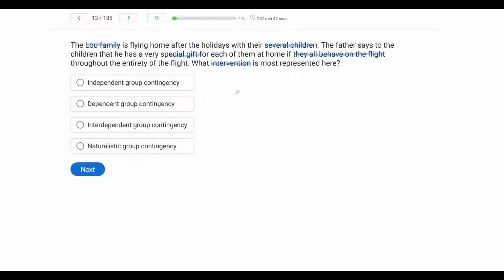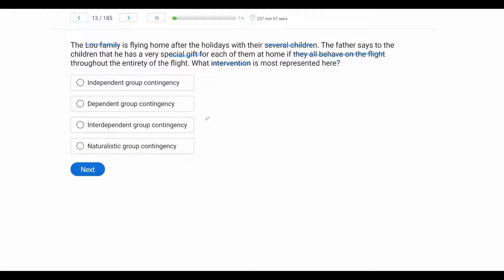Why is it a group contingency? Well, one, there are several children at once. And two, the contingency is based on the entire group doing something. So, with our group contingencies, we have our independent group contingency, where each member of the group is responsible for their own behavior. And if they engage in the correct response or behavior, they get rewarded. With the dependent group contingency, or the hero contingency, one member of the group or a small subset of the group is responsible for the entire group. And then with an interdependent group contingency, the entire group must engage in the behavior.